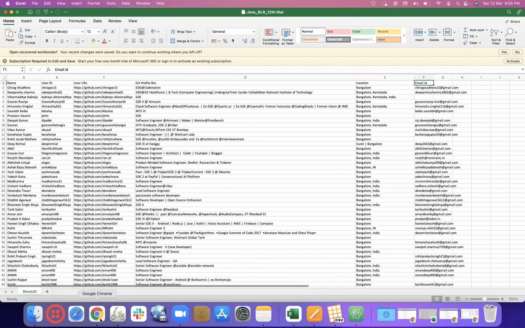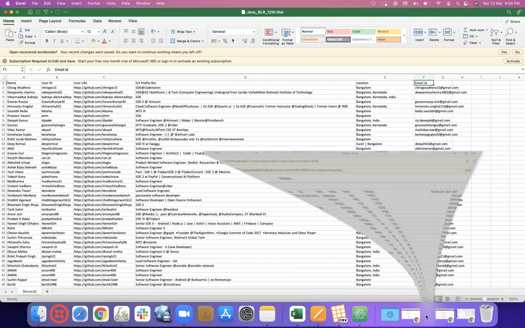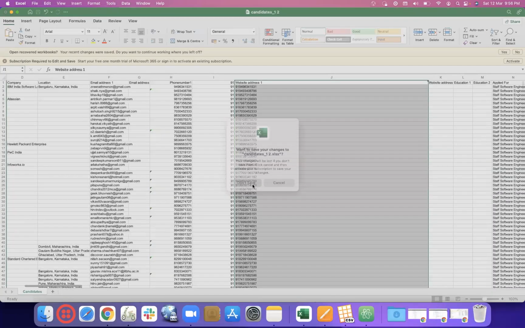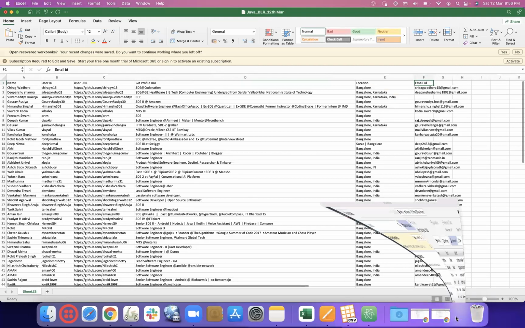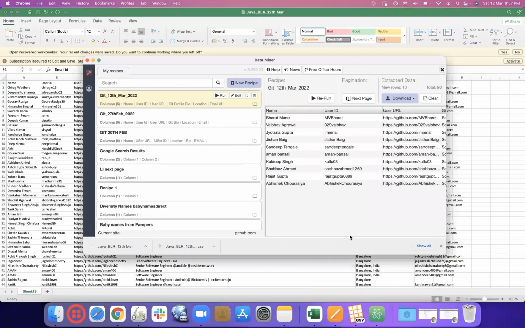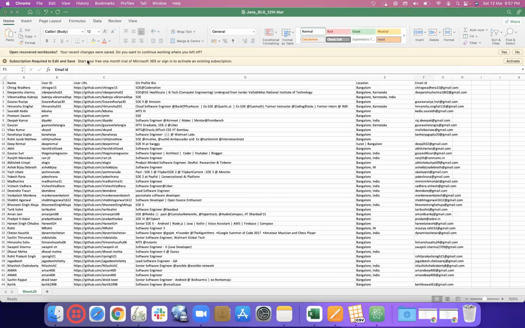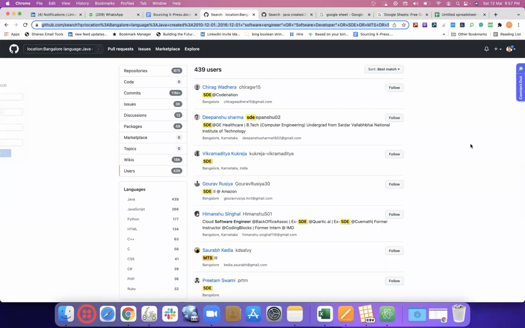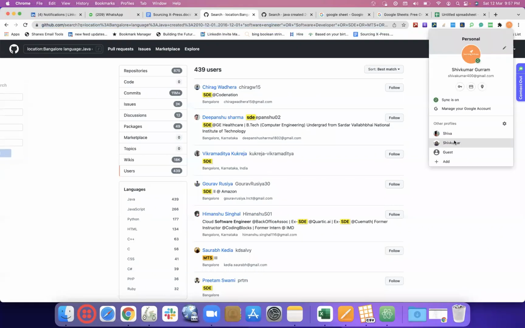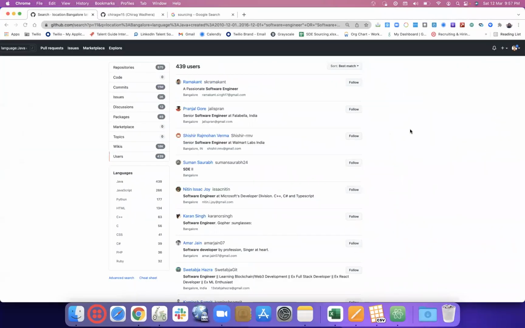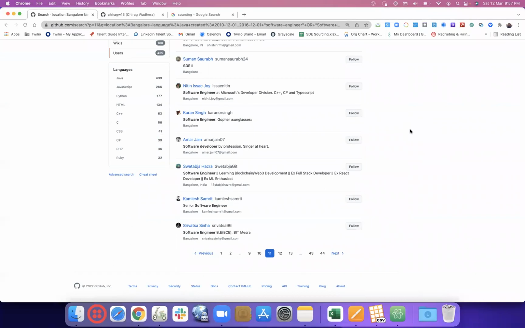So any confusion or any doubt on this: how to create a recipe, what is pagination, what is data miner, what is recipe creator, what is navigation, what's the difference between navigation and pagination? Any doubt? Yes, no, good? We're good, right? Awesome.